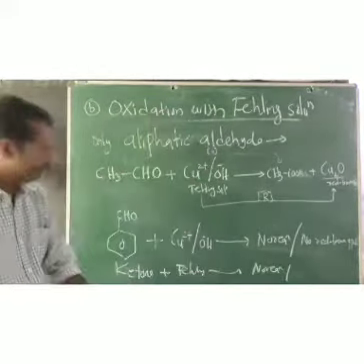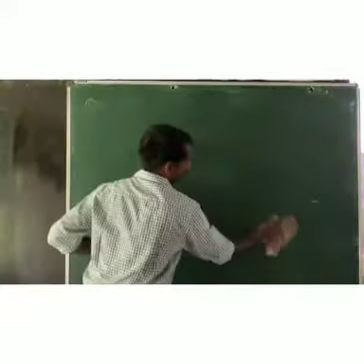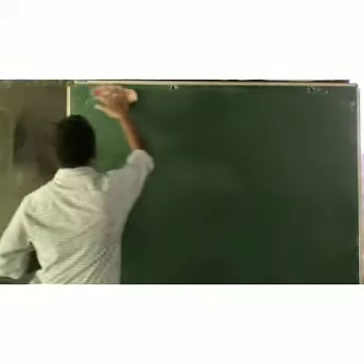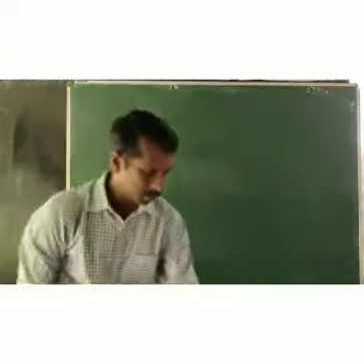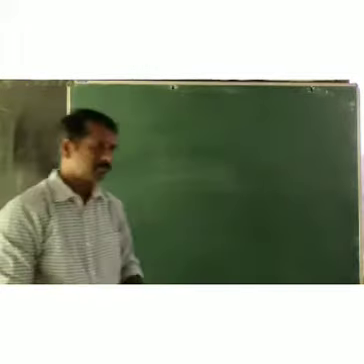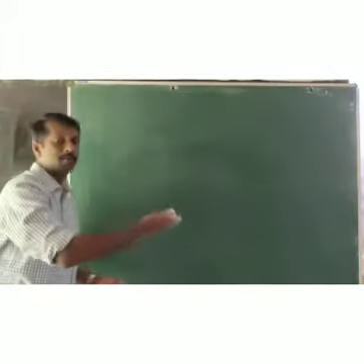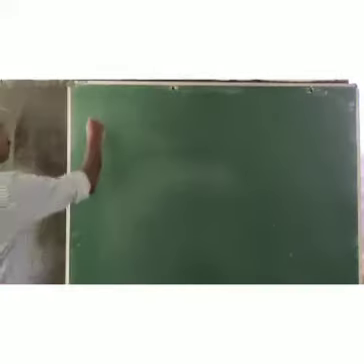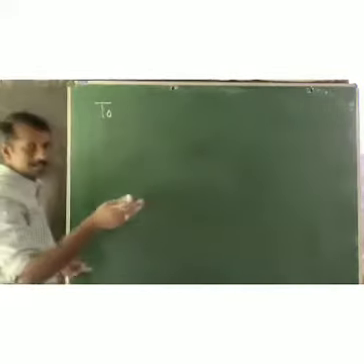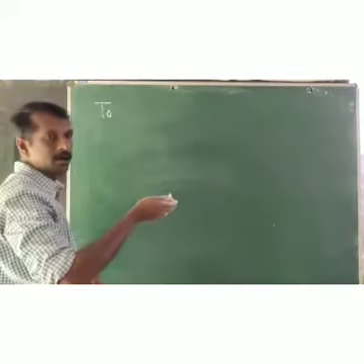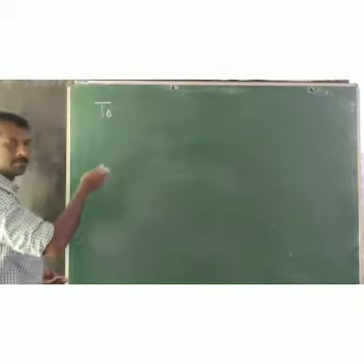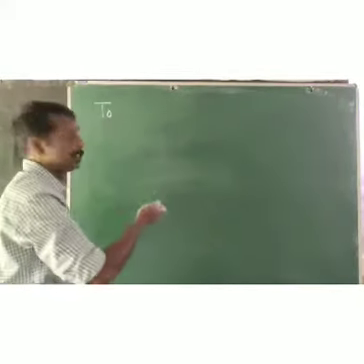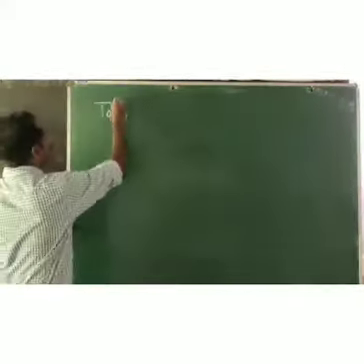Let us see a few points. When I discussed Tollens reagent, there is one more point you have to remember. I am going back to Tollens reagent. This point comes under oxidation with the Tollens reagent.